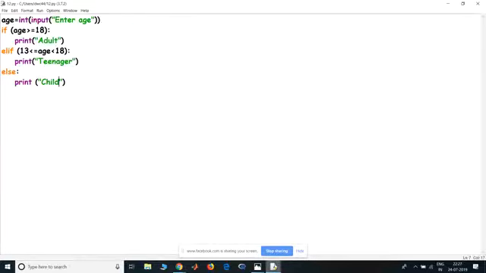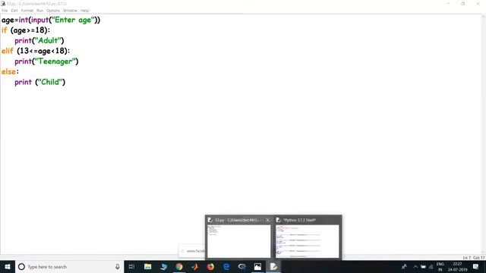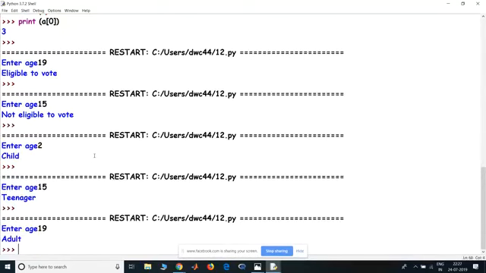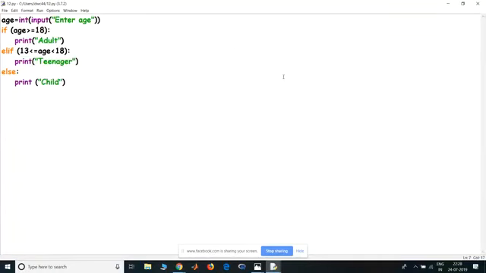And if I'm 19 years old, I'm an adult. So that's how the elif ladder works. It's similar to the if-else ladder. It's just, as I said, if the first statement is true, it does not execute the other two statements. If the second statement is true, it does not execute the third statement.